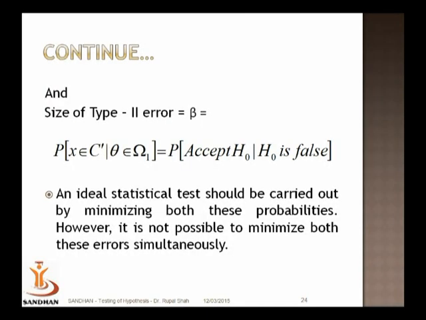Now, in practice, we can never assure that both alpha and beta are zero. So we have to allow some error in a decision, but what we would desire is to commit as little error as possible in drawing our conclusion.